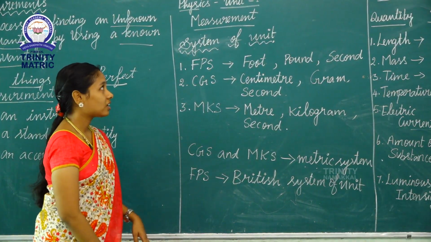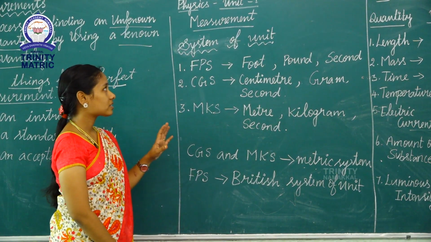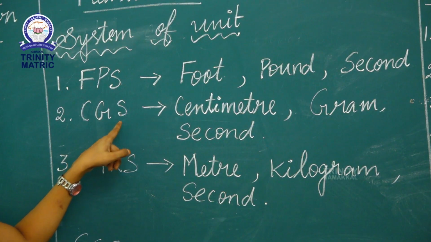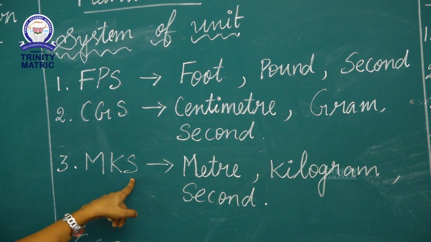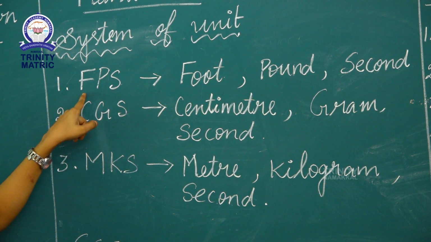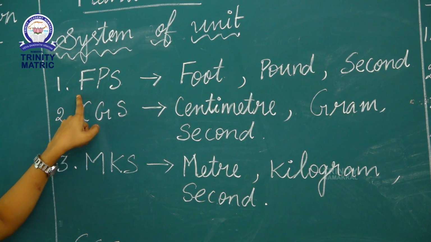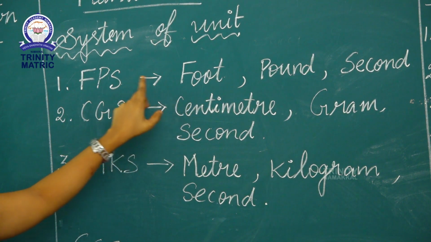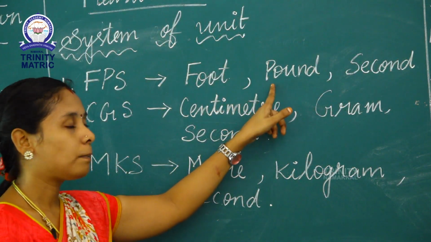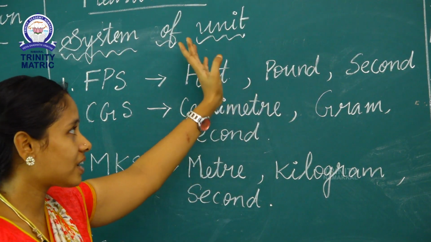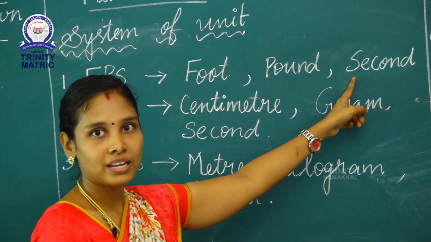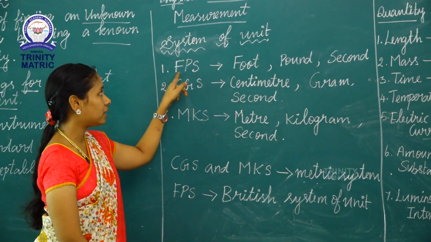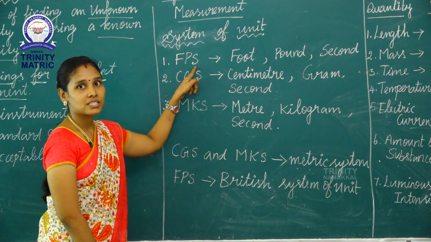Next topic, there are three systems of units: FPS, CGS, and MKS. First one, FPS. F means foot, for measuring the length of an object, P means pound for mass, and S means second for time. So FPS is foot, pound, and second.